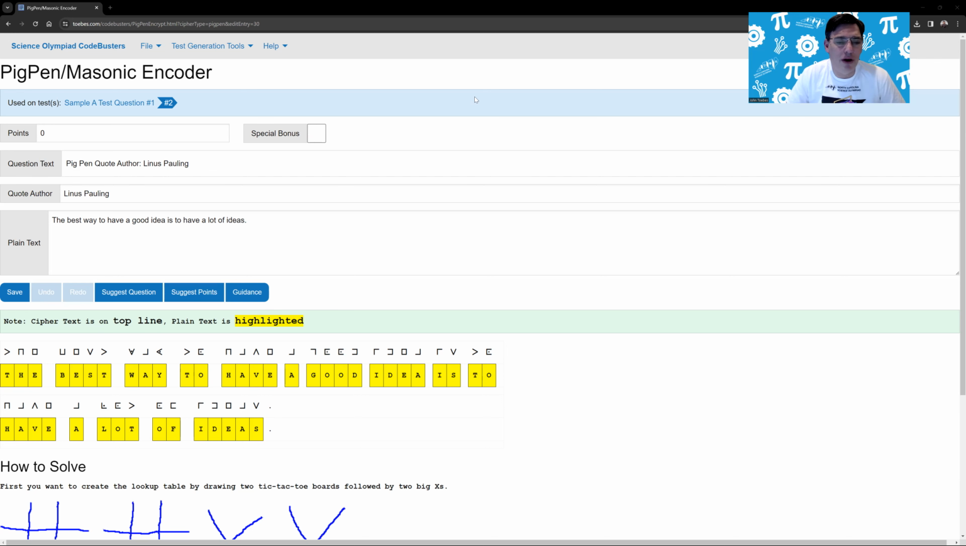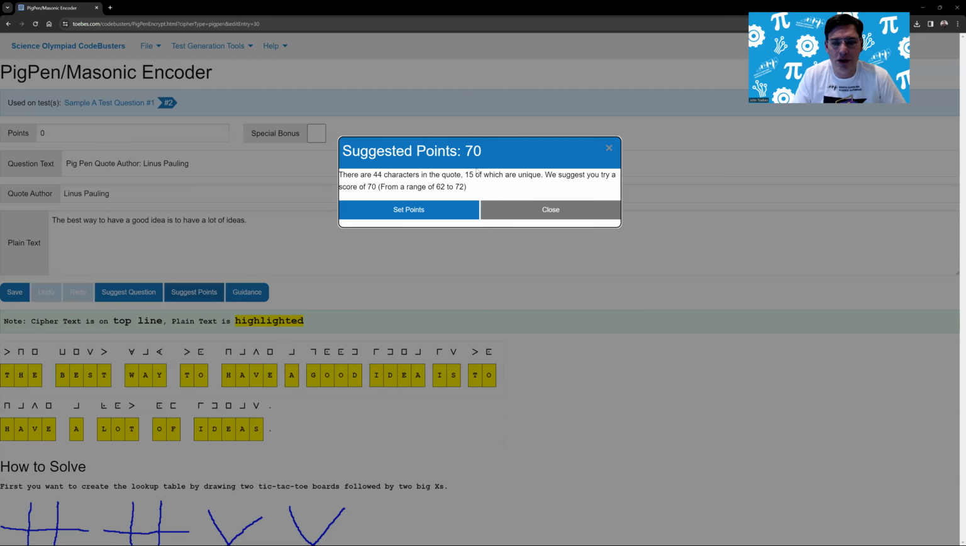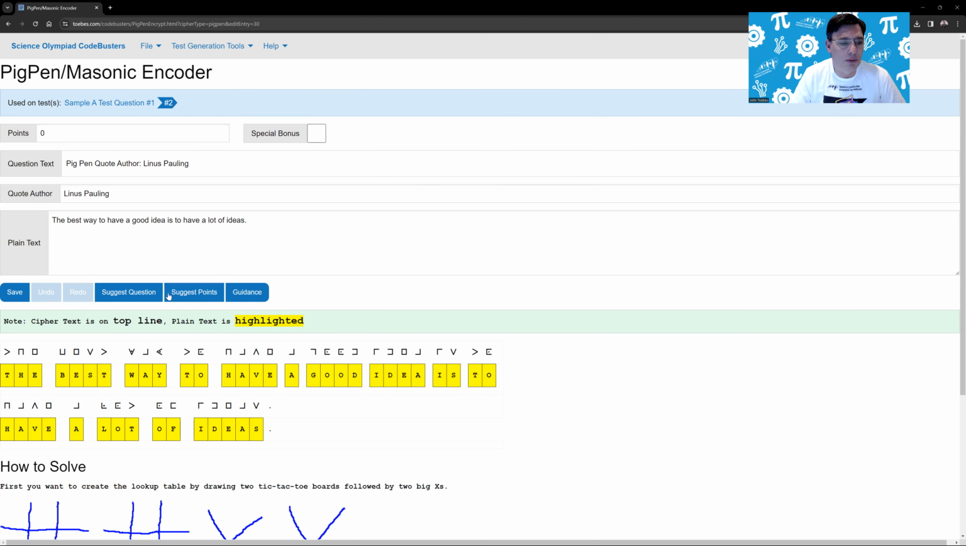The only variance of difficulty, and it's not much of variance, is how many unique letters. In fact, if you want to find out how many unique letters there are in a quote, you could click on the suggest points, and it actually tells you there's 15 unique letters, 44 characters in the quote. So that tells you what it is, but again, the amount of difficulty is really in the number of letters, not really the number of different letters. So in this particular case, we've got ourselves a quote.